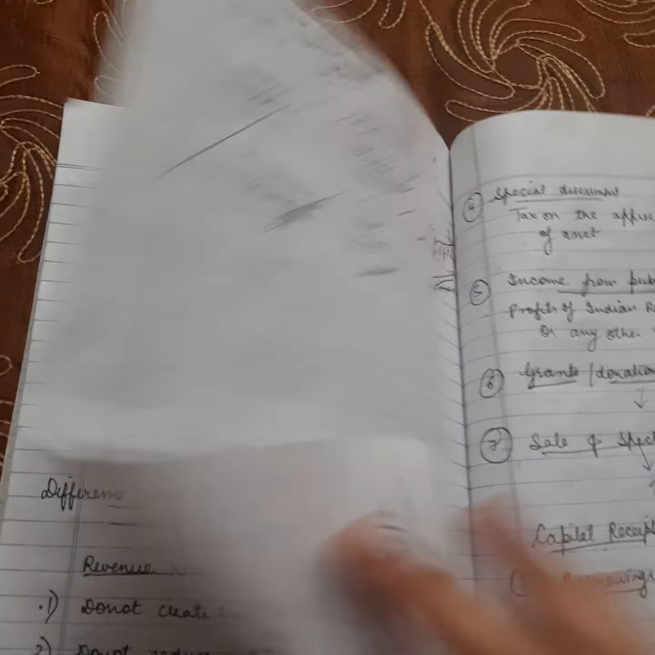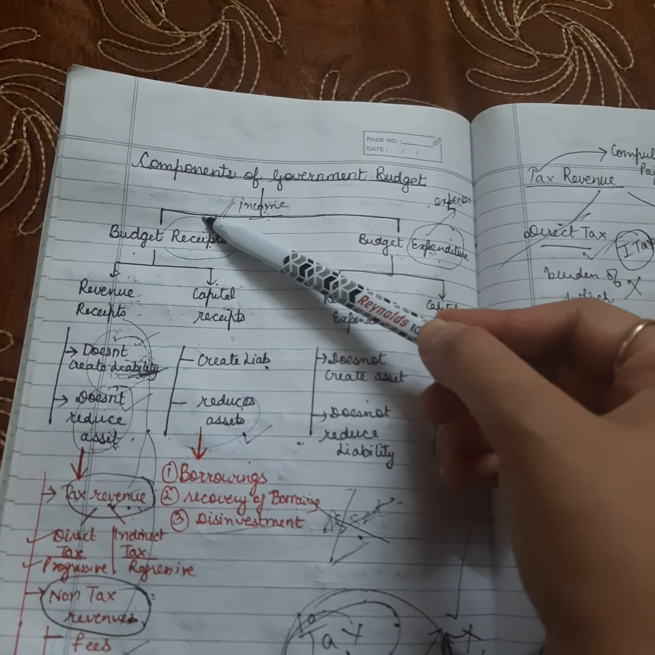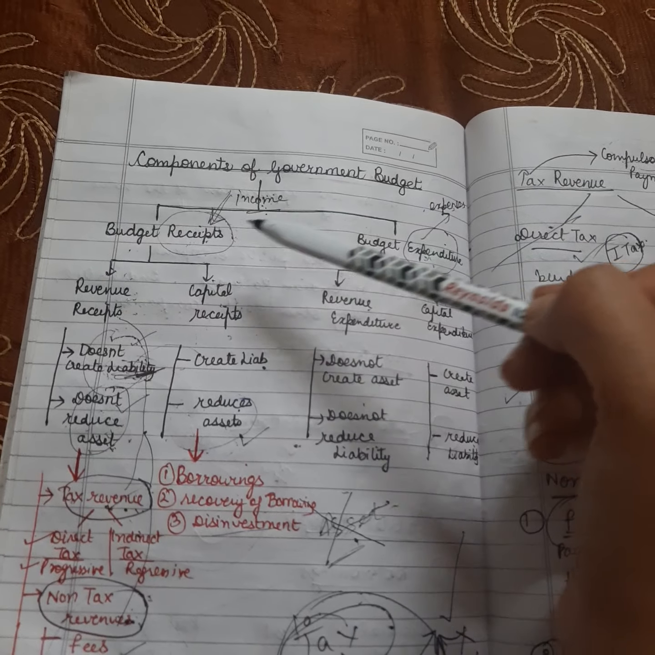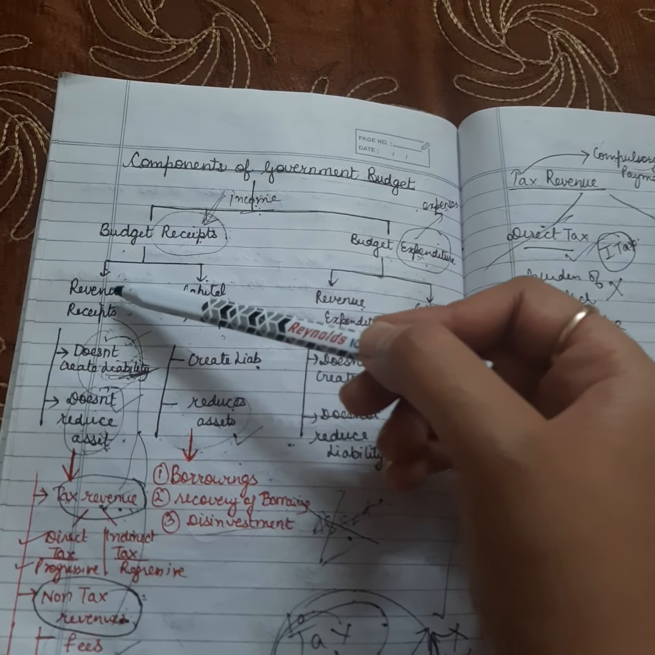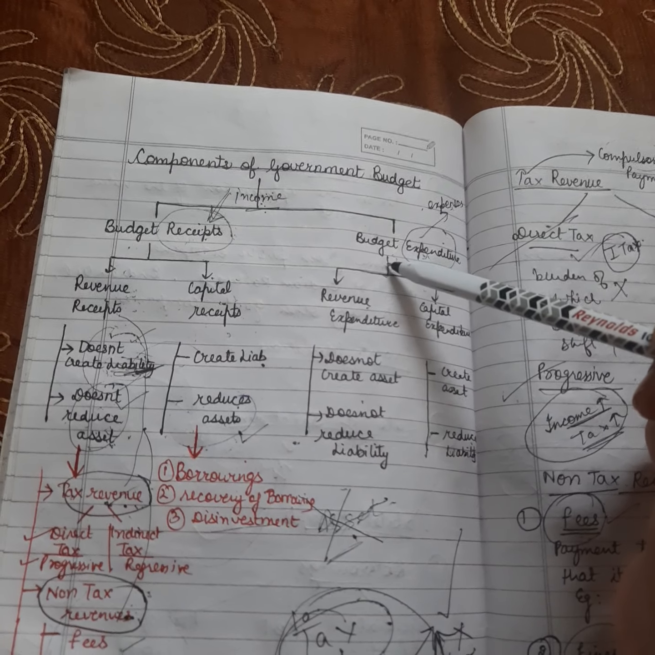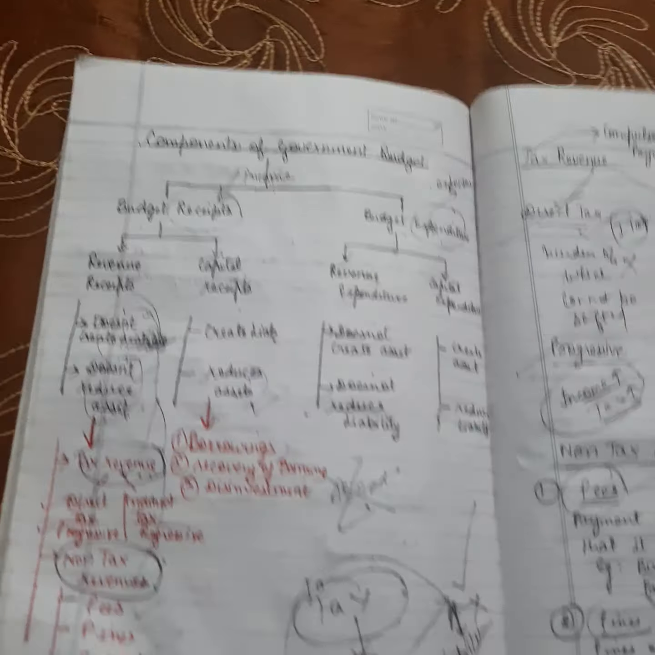Now that's all with the components of your government budget. We have completed budget receipts, we have even completed budget expenditure. Budget receipts are further classified into two: revenue receipts and capital receipts. Budget expenditure further is classified into two: revenue expenditure and capital expenditure.